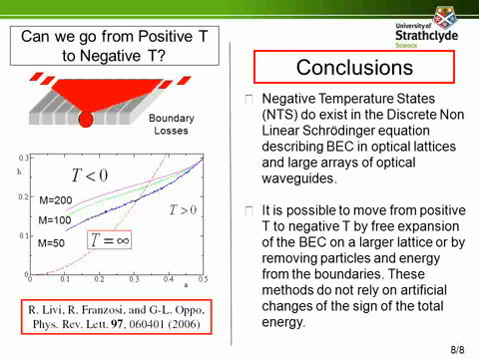In conclusion, we have demonstrated that negative temperature states with discrete breathers should be experimentally realizable in BEC in optical lattices and large arrays of optical waveguides. It is possible to move from positive to negative temperatures by free expansion of the BEC on a larger lattice or by removing particles and energies from the boundary. These methods do not rely on artificial changes of the sign of the total energy.